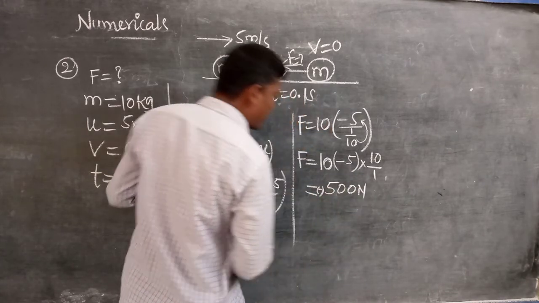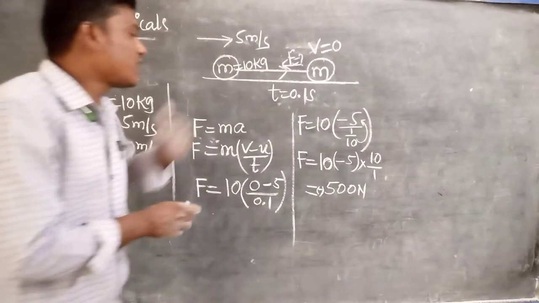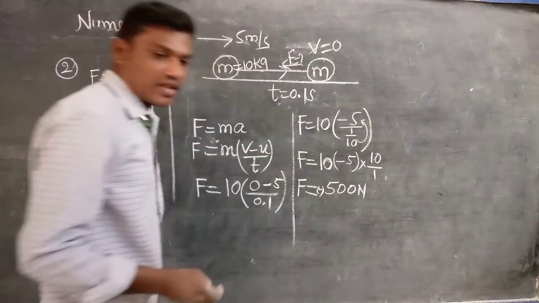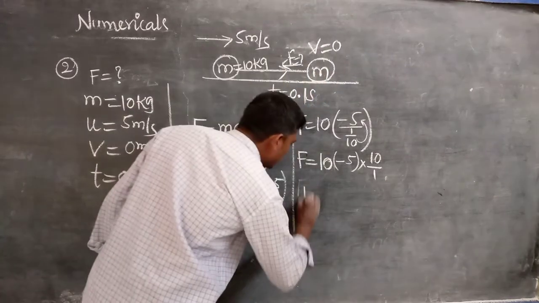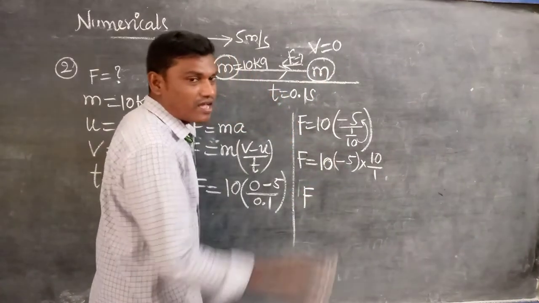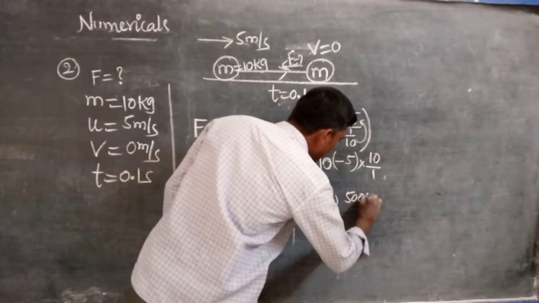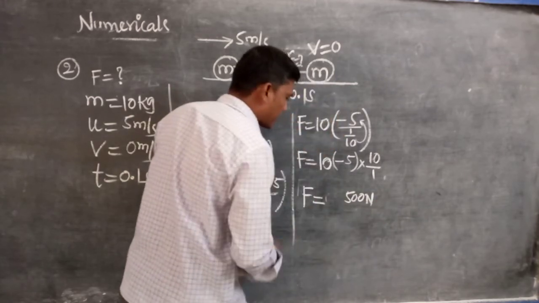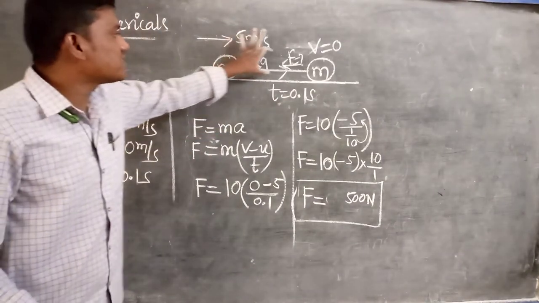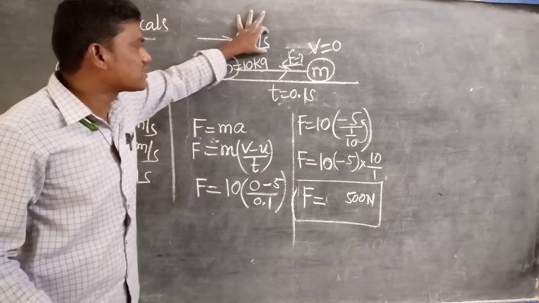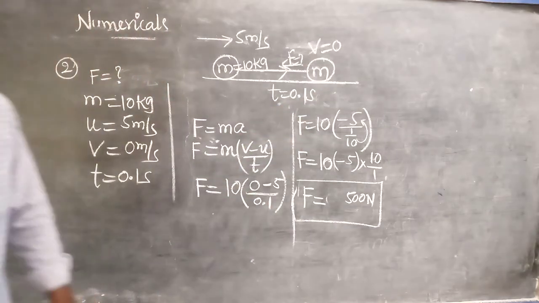Here the minus sign represents the direction in which the force is acting on the body: opposite to the motion of the body. But actually the magnitude of the force is not negative. Magnitude is always positive. The minus only represents that the force is acting in the opposite direction. That's why F equals 500 Newton, and there is no need to use the minus. So a 500 Newton force is acting in the opposite direction on the 10 kg body when it is moving with 5 meters per second, and then the body comes to rest in 0.1 second only.